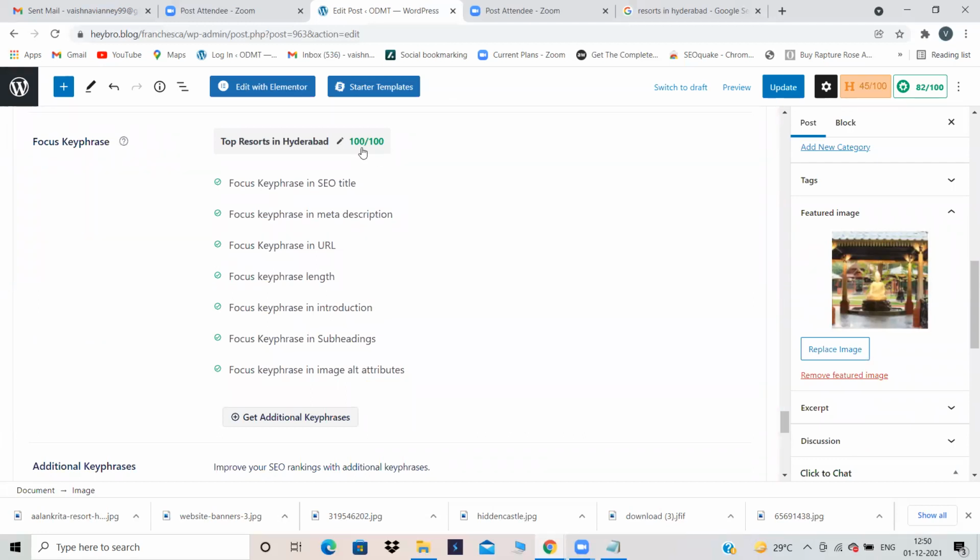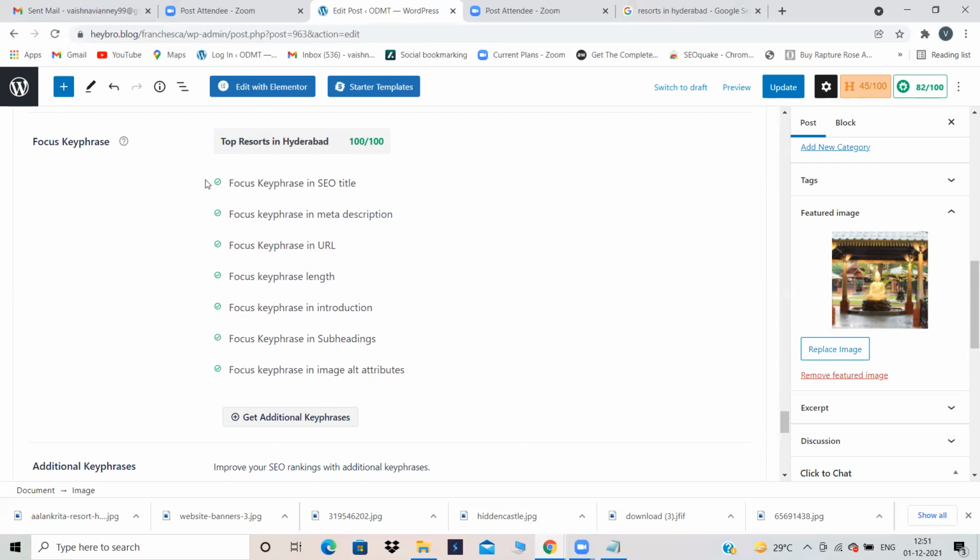Just before this, our score was 90, but now it has become 100 out of 100. So the most important score is your focus key phrase score. There are different kinds of score. This is headline score, this is total SEO score, and this is your focus key phrase score. So 100% make sure your focus key phrase score is above 85 to 90. If it is 100, it is very good.